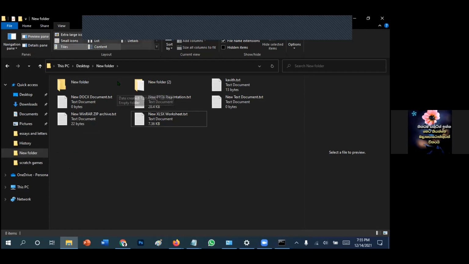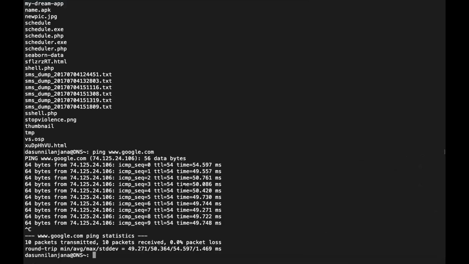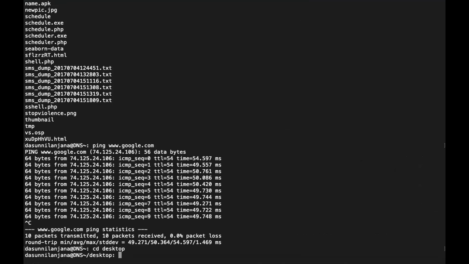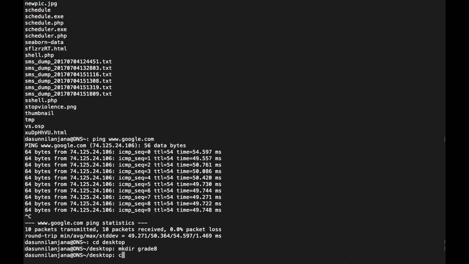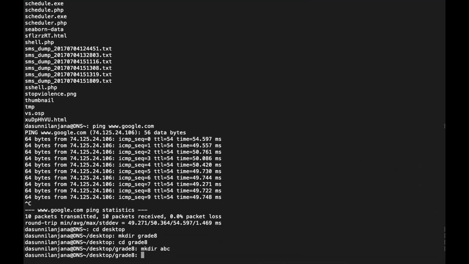So let me show something using Mac. Mac is also similar to that platform. Let's say I'm going to my desktop, and now I'm inside my desktop. I'm creating a new folder, mkdir grade 8. Grade 8 is my new folder. I'm going inside that, cd grade 8, and then I create another folder, mkdir abc, and ls.